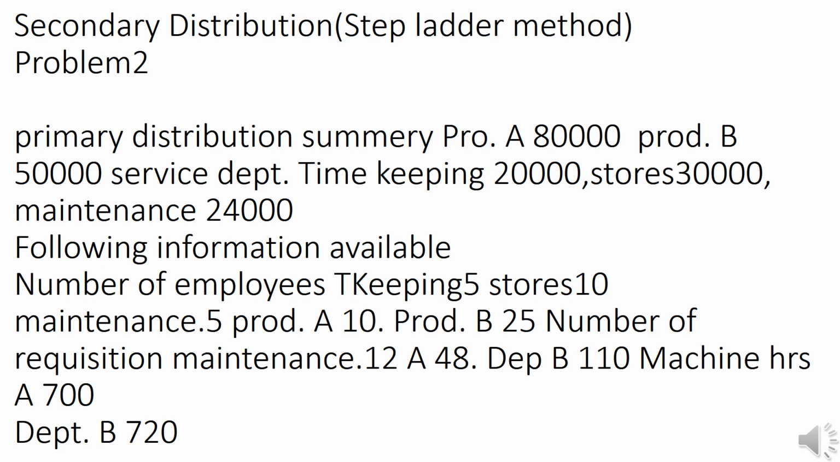These are the primary distribution summary, and certain additional information is given, that is for service department, that is timekeeping, stores, maintenance and production department A and B. Number of employees: timekeeping 5, stores 10, maintenance 5, department A production 10, department B production 25. And number of stores requisitions required only for maintenance and production departments, that is maintenance 12, production department A 48 and production department B 110. And machine hours required only for production departments, that is department A 700, department B 720.